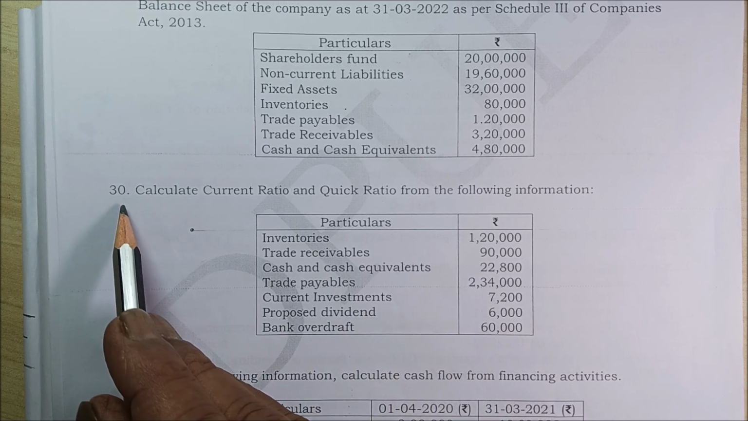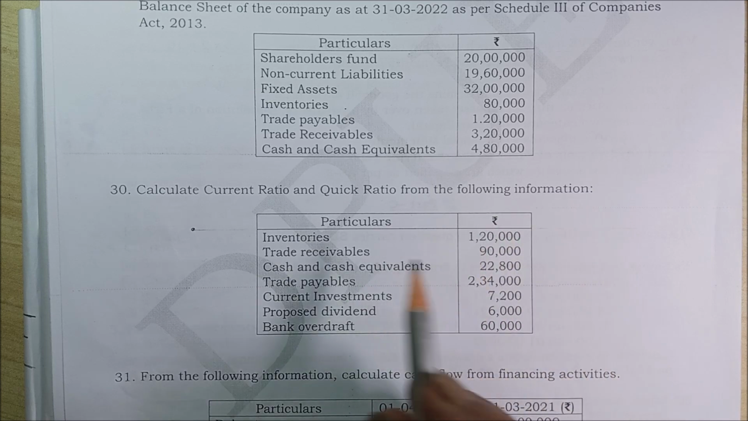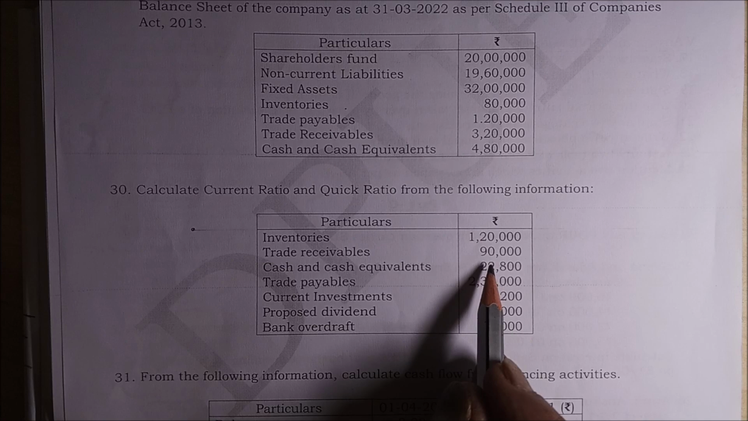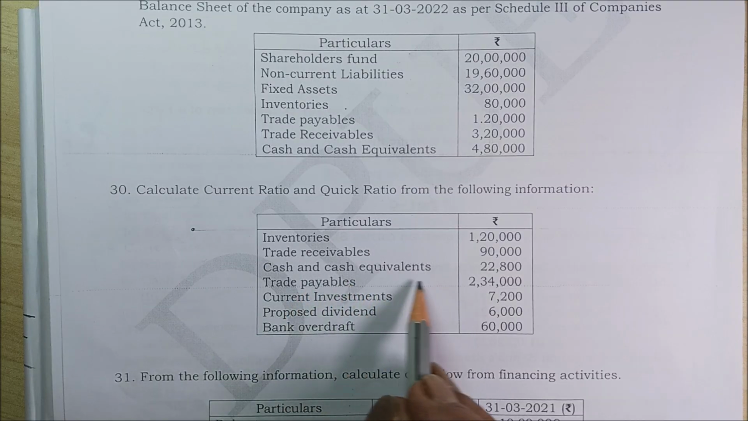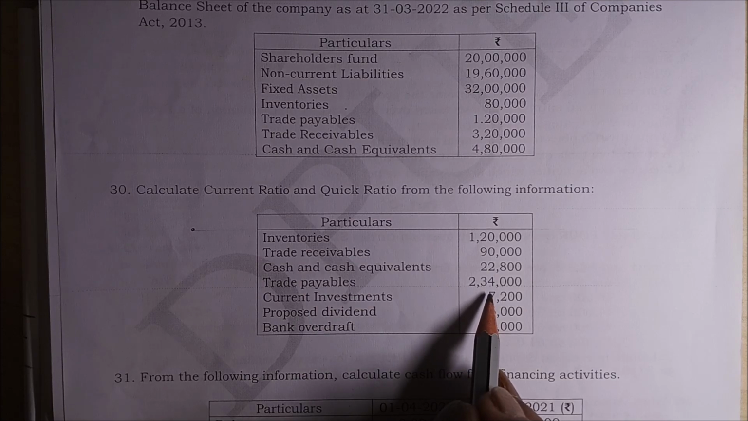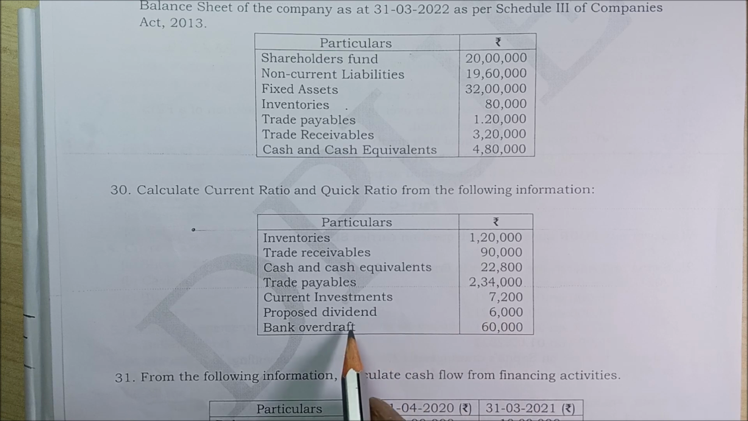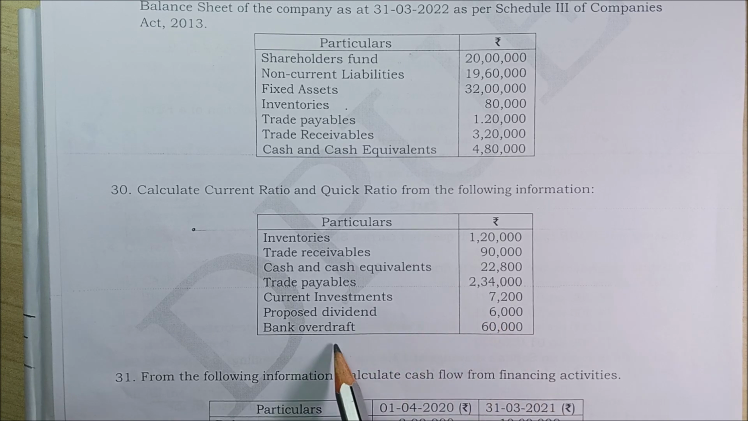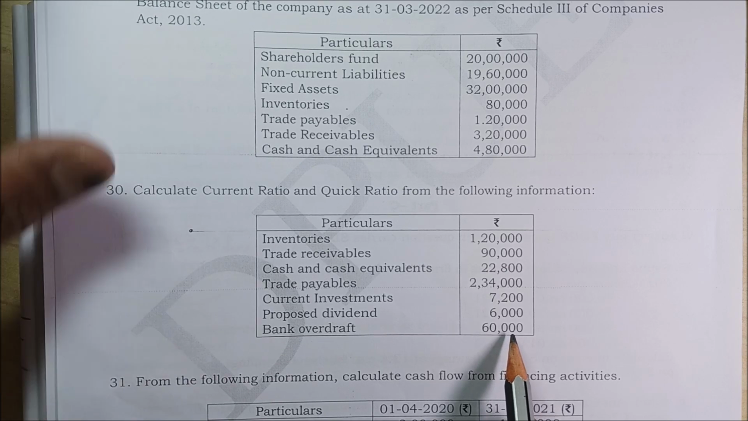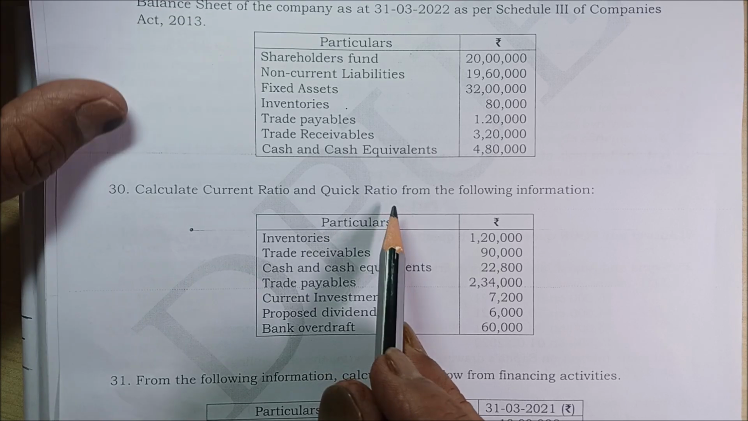Now the question number 30th, calculate the current ratio and quick ratio from the following information. Inventories 1 lakh 20,000, trade receivables 90,000, cash and cash equivalents 22,800, trade payables 2 lakh 34,000, current investment 7,200, proposed dividend 6,000, bank overdraft 60,000. It is very simple. They have asked for current ratio and quick ratio.